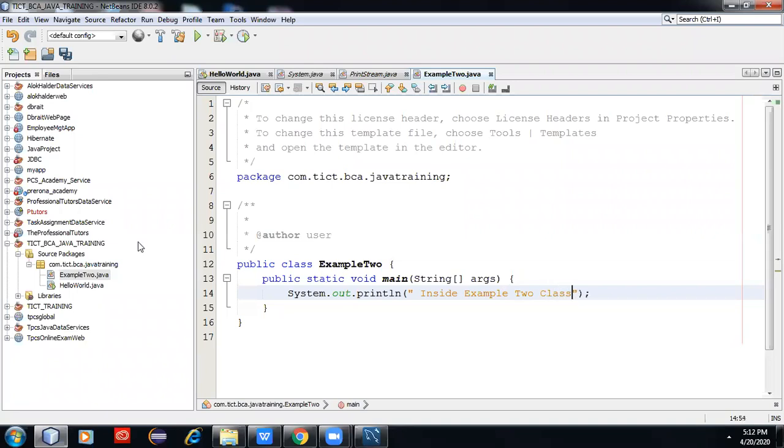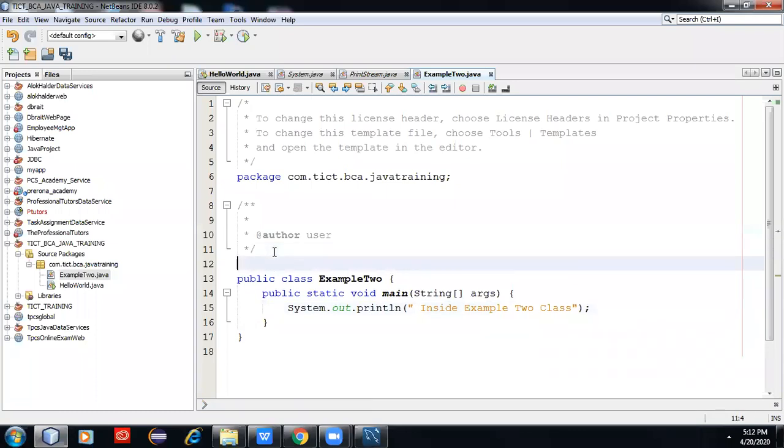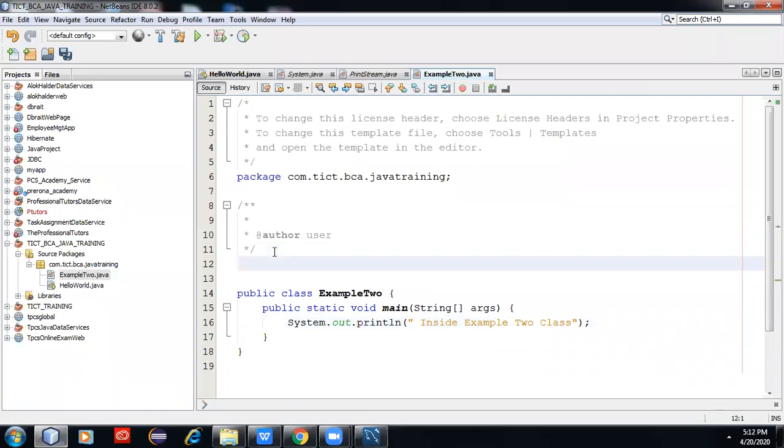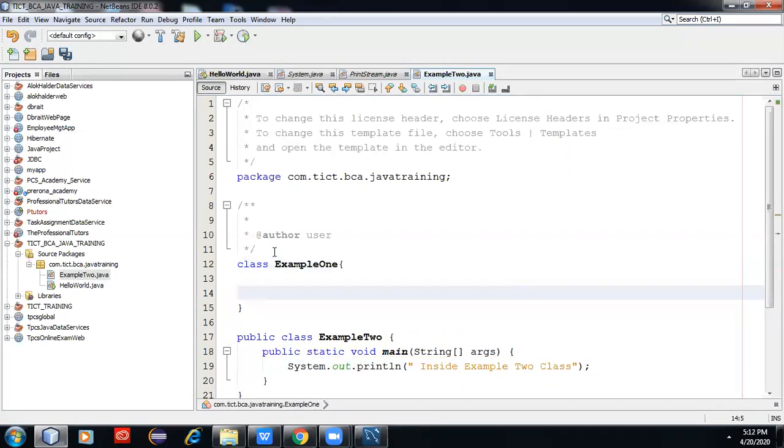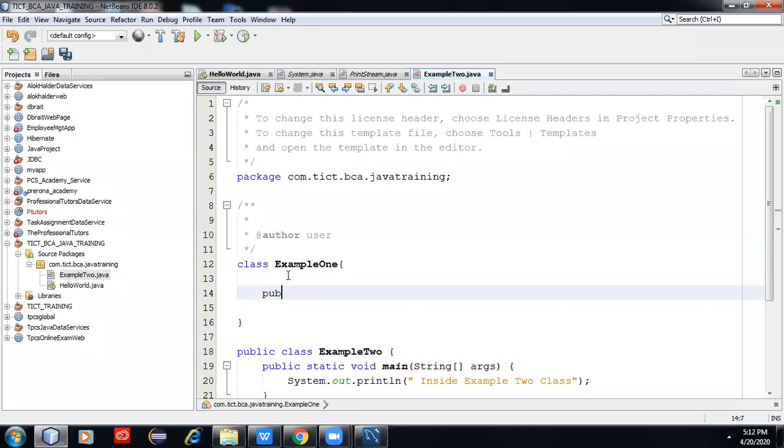This is Java example 2, and here we can keep another Java class. We can write a method here, public void.